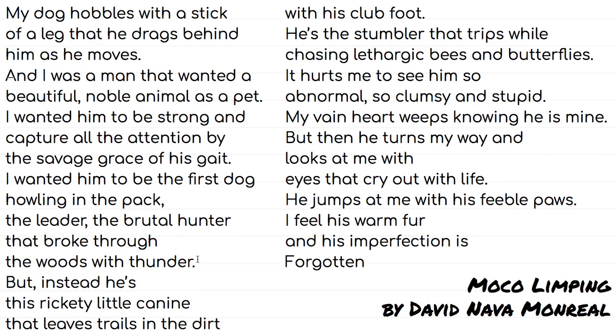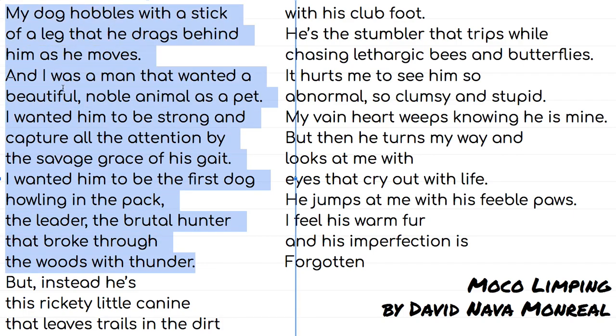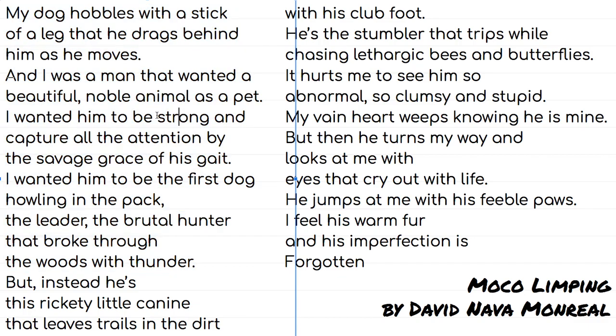Notice this here that I'm highlighting, this first part of the poem, it's like his wish, right? He wished, like he wanted to have this beautiful, noble animal as a pet. He wanted him to be strong, right? He wanted him to capture everyone's attention the way he walked. He wanted him to be the first dog to howl in the pack. He wanted him to be a leader, right? And a hunter. He wanted him to go through the woods like thunder, right? So that's his expectation.